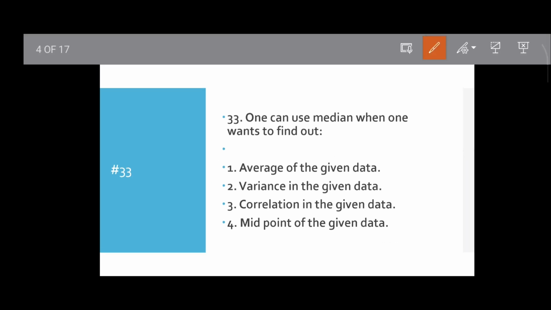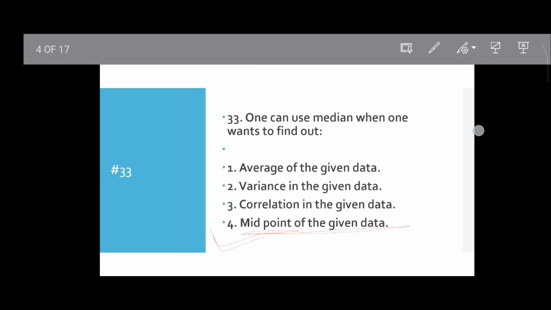Question number 33. One can use median when one wants to find out what: the average of the given data, variance in the given data, correlation in the given data, or midpoint of the given data? Median represents the middle value of an ordered data set. It is useful when data contains extreme scores. Mean is the average, mode is the most frequent value, and median will be the midpoint. So midpoint of the given data will be the correct answer. Okay, then move to the next question.